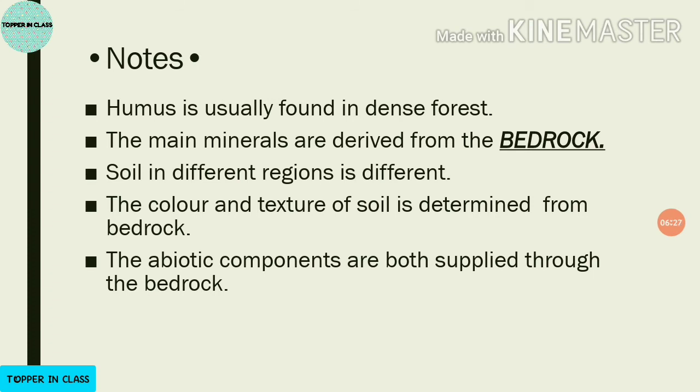But you can find this humus layer in dense forest, means deep forests. Dense means deep. The main minerals in soil, you must have heard there are minerals. From where do they come? They come from bedrock. The last layer of land is known as bedrock.